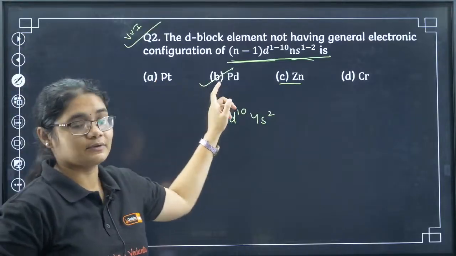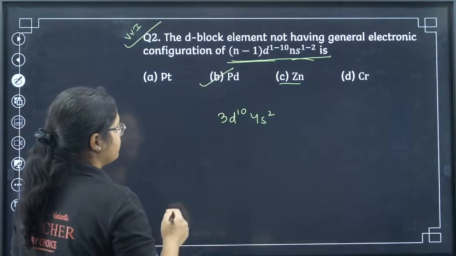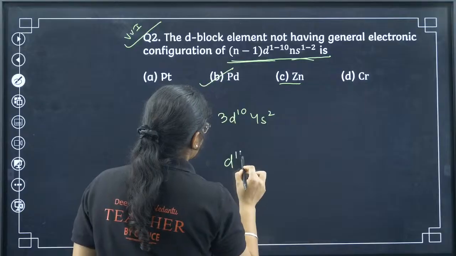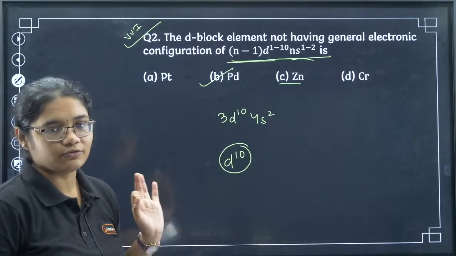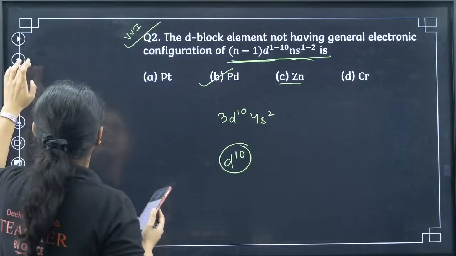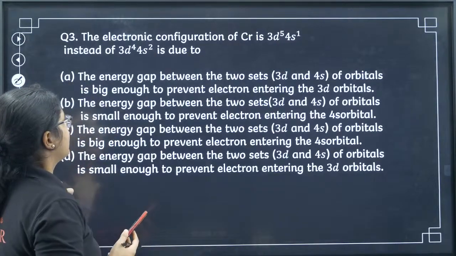Here we have this one, and Pd has a configuration of d10. It has only d10 configuration. You can check it. Yes, B is absolutely correct. Now let's see the next question.